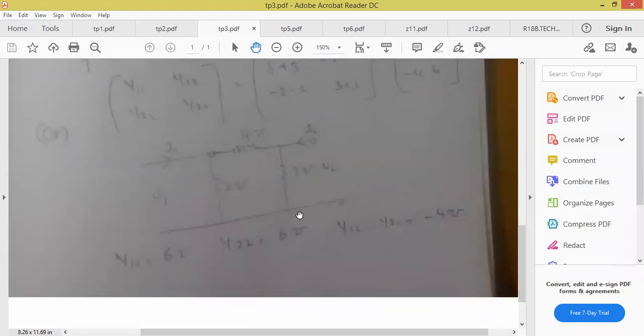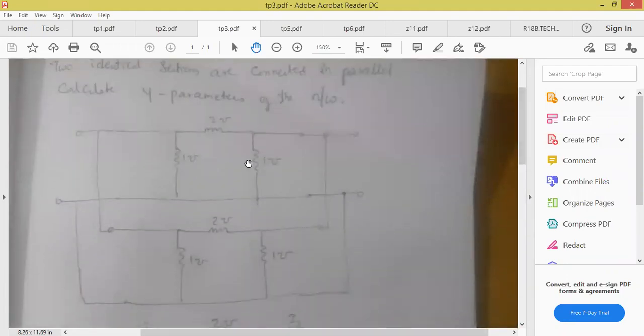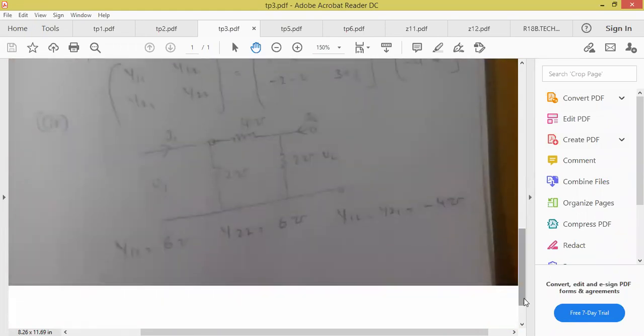So what is the new circuit? You tell me all of you, when two networks are added as they are connected in parallel? 4, 2, 2. I repeat this once again. Now you tell me all of you, what are the new network values? Pi section. 2 plus 2, 4. 2. And 1 plus 1, 2. And this 1 plus 1 is nothing but 2. 4, 2, 2. Yes or no?